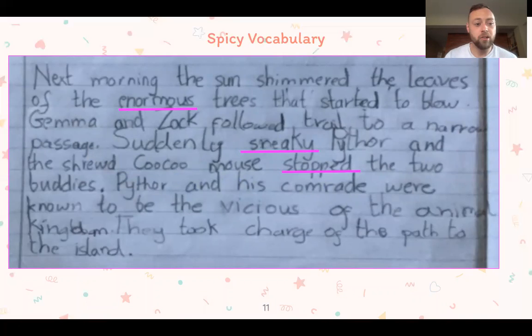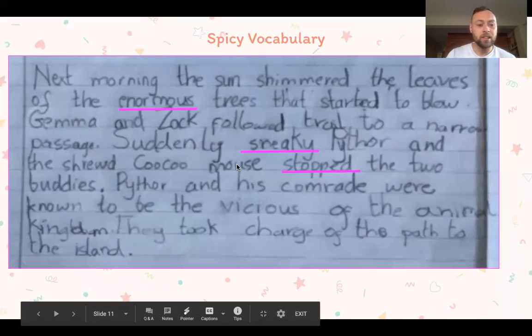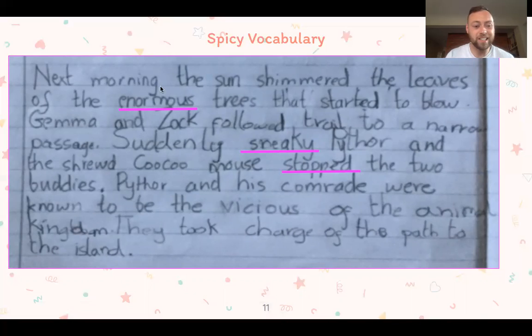Absolutely love this paragraph. And as you can see, there's pink words, not because they're spelt incorrectly, because if they were, they would be yellow. But what they are is words that I want this person to use more spicier vocab. So this person would need to go to the dictionary app and type in the word enormous and see if they could find a better word. Now check out what I found when I did that.